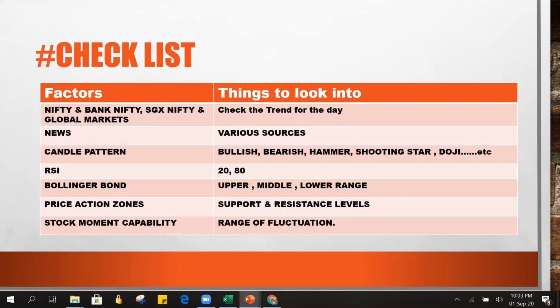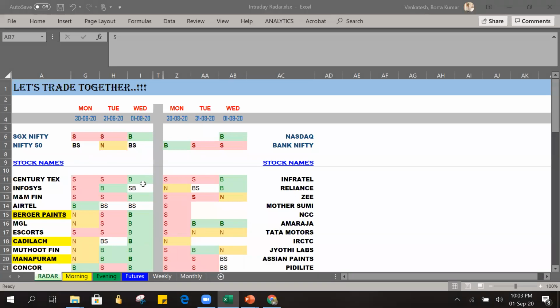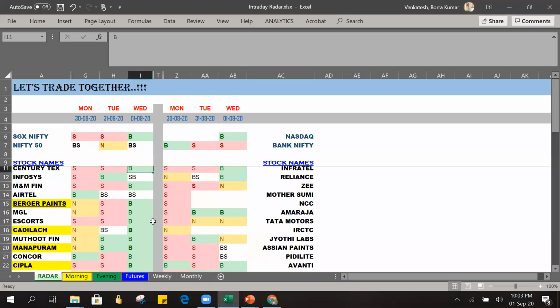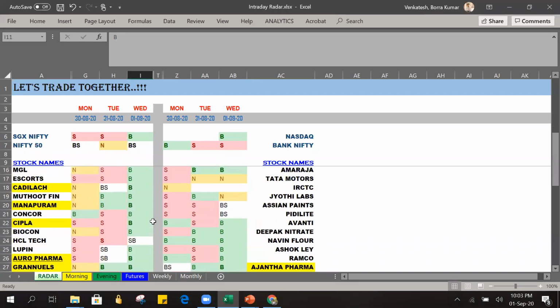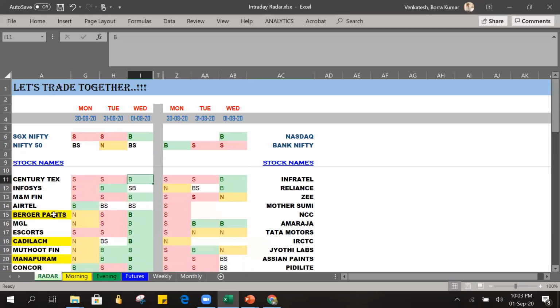Just give me a second. Okay, I have already done the analysis for tomorrow's radar, and I have highlighted a few stocks in yellow, as you can see. Now let's go and analyze only those yellow stocks. The first one is Berger Paints. After highlighting in yellow, I kept it underlined, as it is important for me.